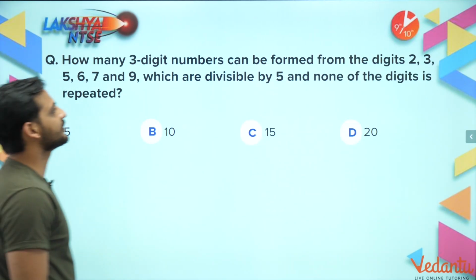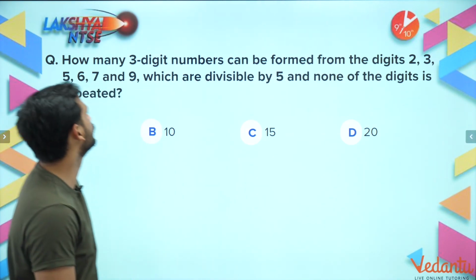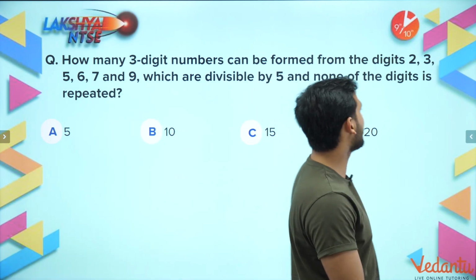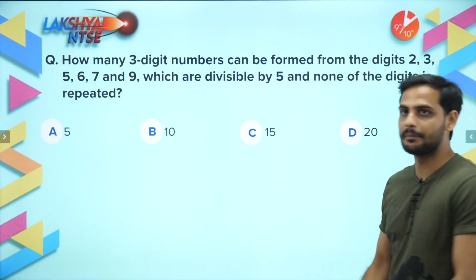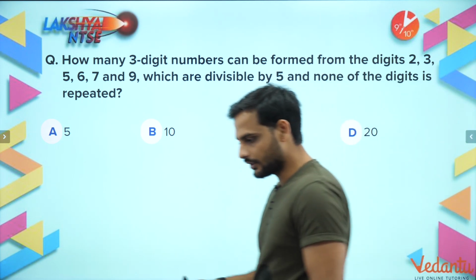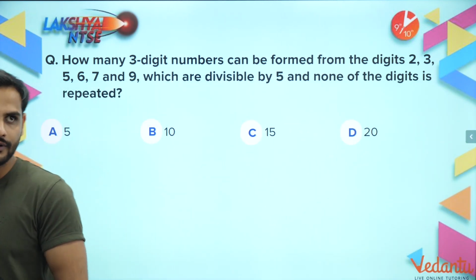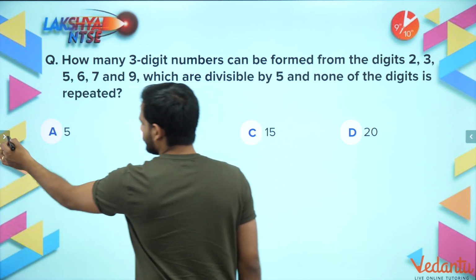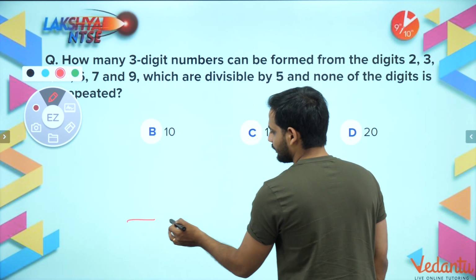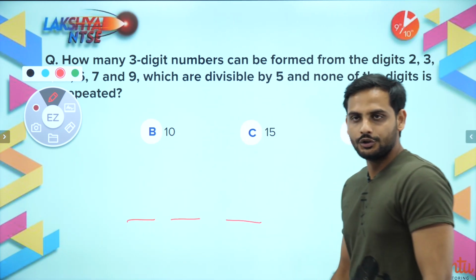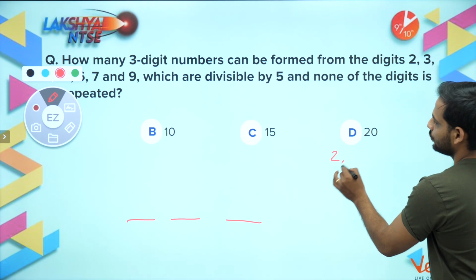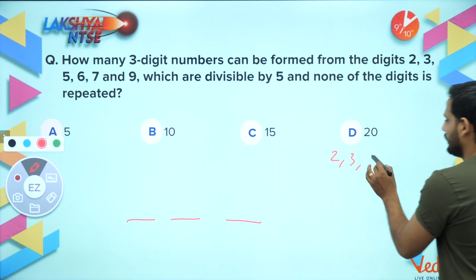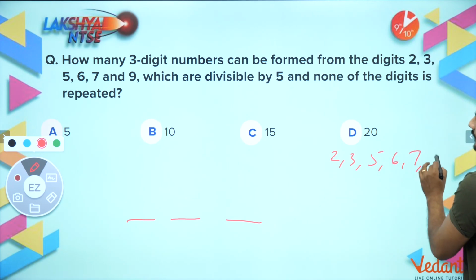Now, how many 3 digit numbers can be formed from the digits 2, 3, 5, 6, 7 and 9 which are divisible by 5 and none of the digits is repeated? So now bachon, this is the fundamental principle of counting. You have to form a 3 digit number, so let us draw 3 spaces. What are the numbers available to you? 2, 3, 5, 6, 7 and 9.